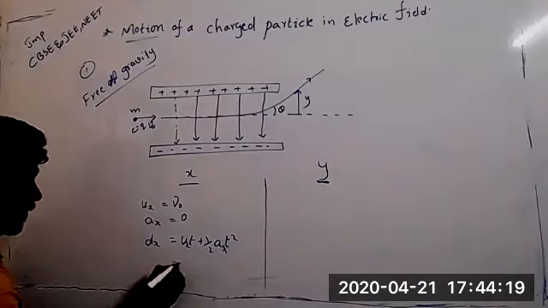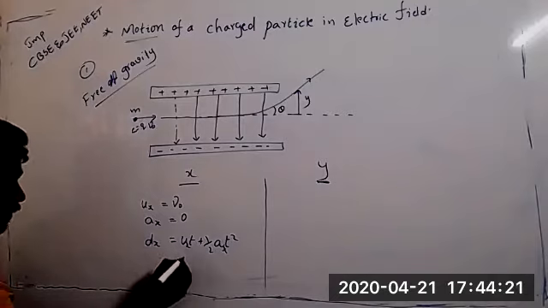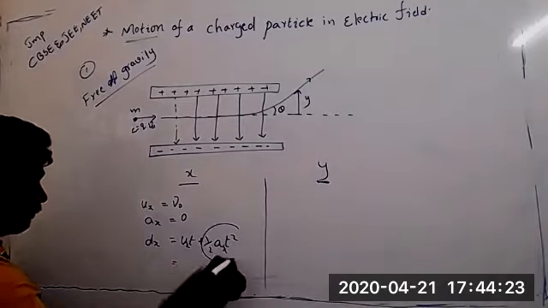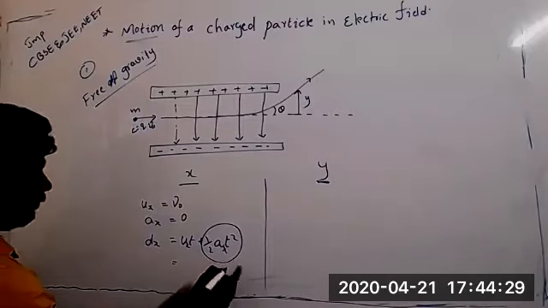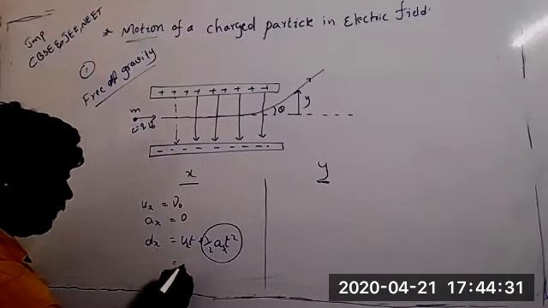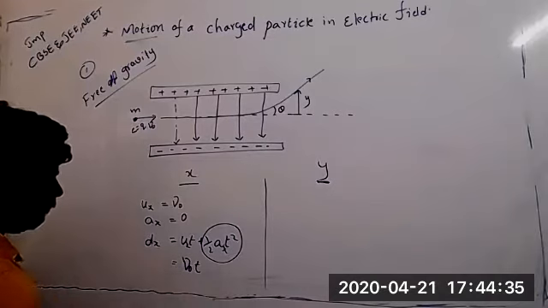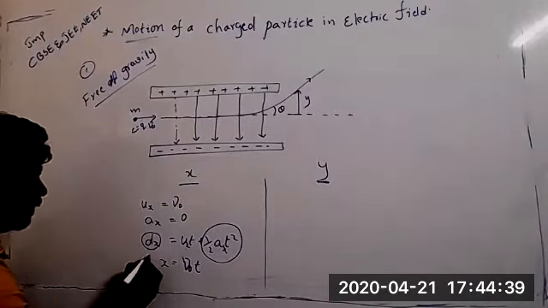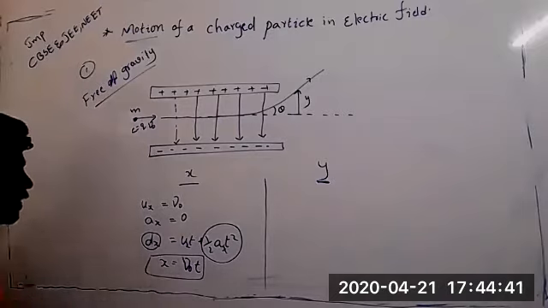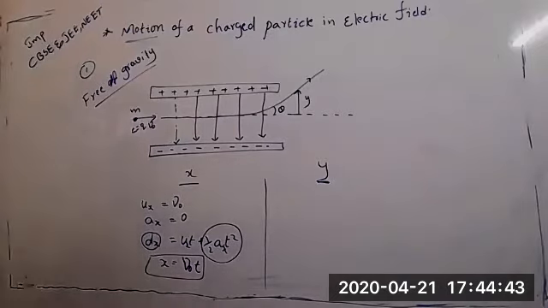Now, how much distance it will travel means it will become what? The second term will become 0 because a_x is 0. Remaining is V naught t. This distance we can write as x, because it is moving along x direction. So this is the distance traveled along x direction. Am I correct? Yes, sir.